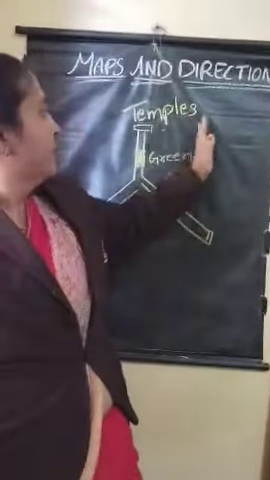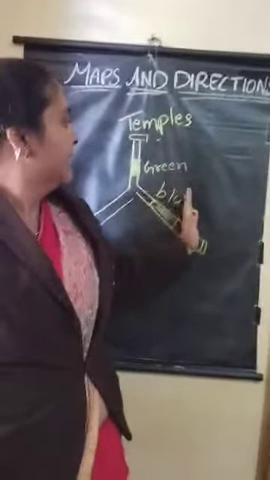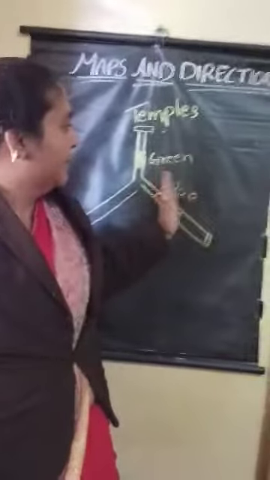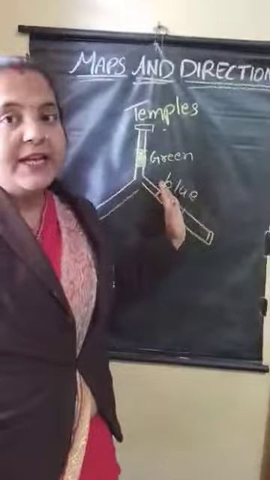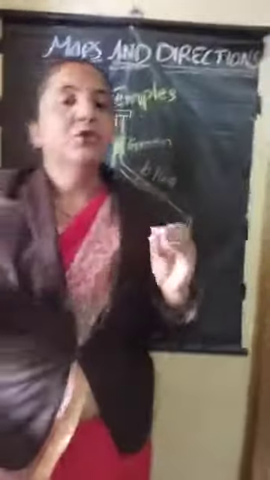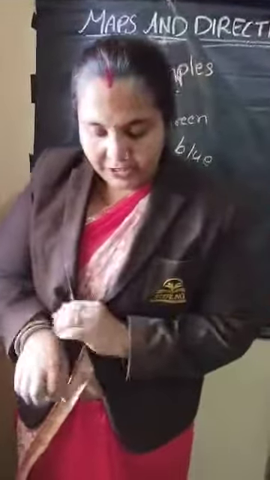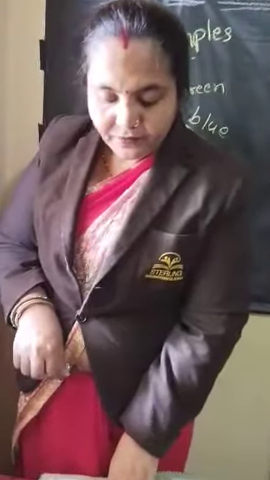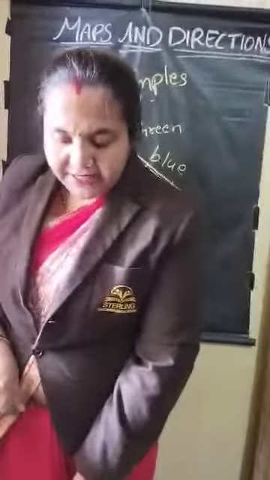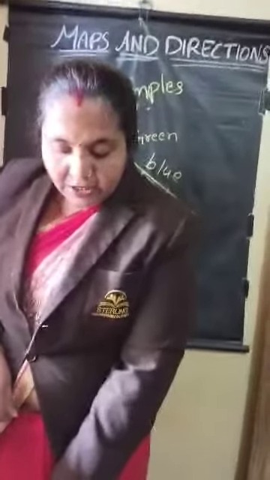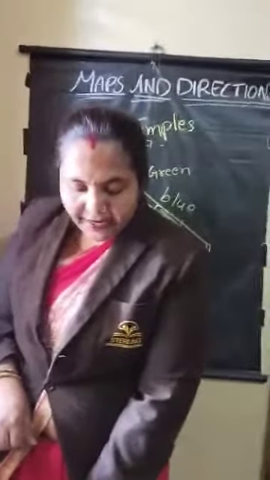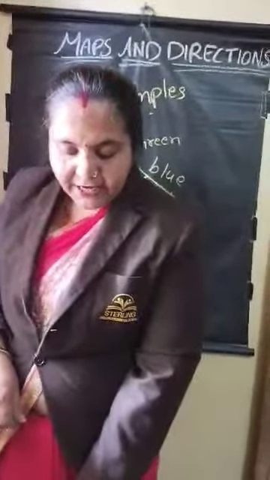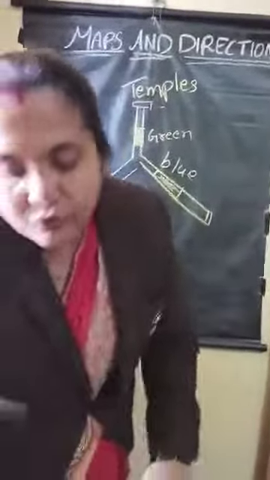So this way you have to find the map and direction in many ways. If you are going somewhere, you will get the symbols. If water is there in that map, they will show blue in color. If there are more trees, they will show green in color. So that type of clue we will get. Now what they are telling: direction plays a major role in helping us read a map. The main directions shown on a map are north, south, east and west. Before only I have taught you this.